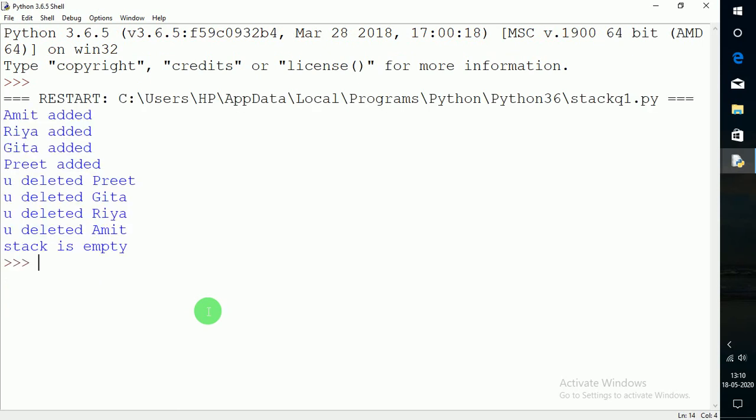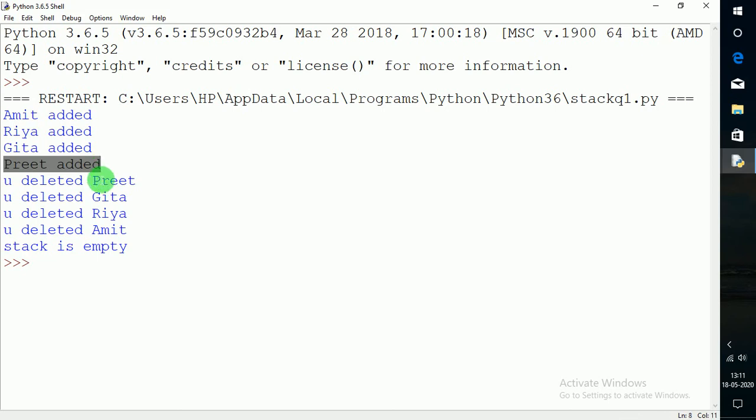See, here you can see that firstly Amit is added, Riya is added, Geeta is added, Preet is added, and because it's a stack, whatever value is on the top will get deleted first. So when I add Amit, after Amit it will add Riya, after Riya it will add Geeta, then Preet. So now Preet is on the top.